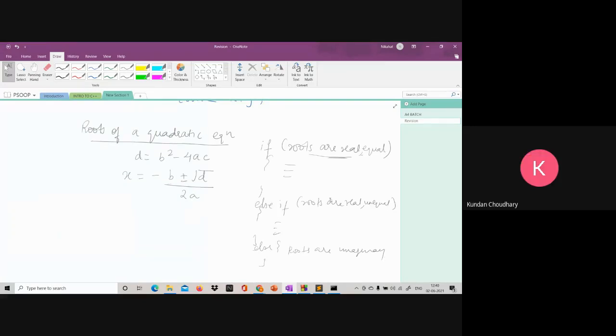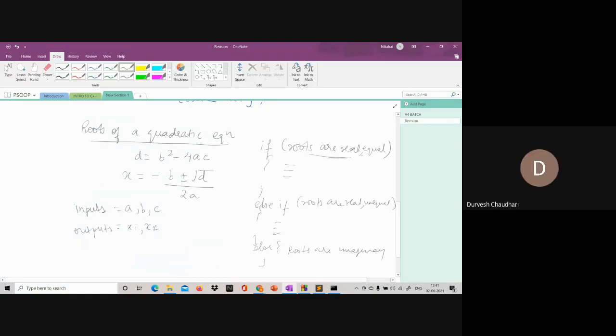And we have to take the coefficients as input, or we can attach constant values to it. Take A, B, C as inputs. Ma'am, do we have to find the roots?